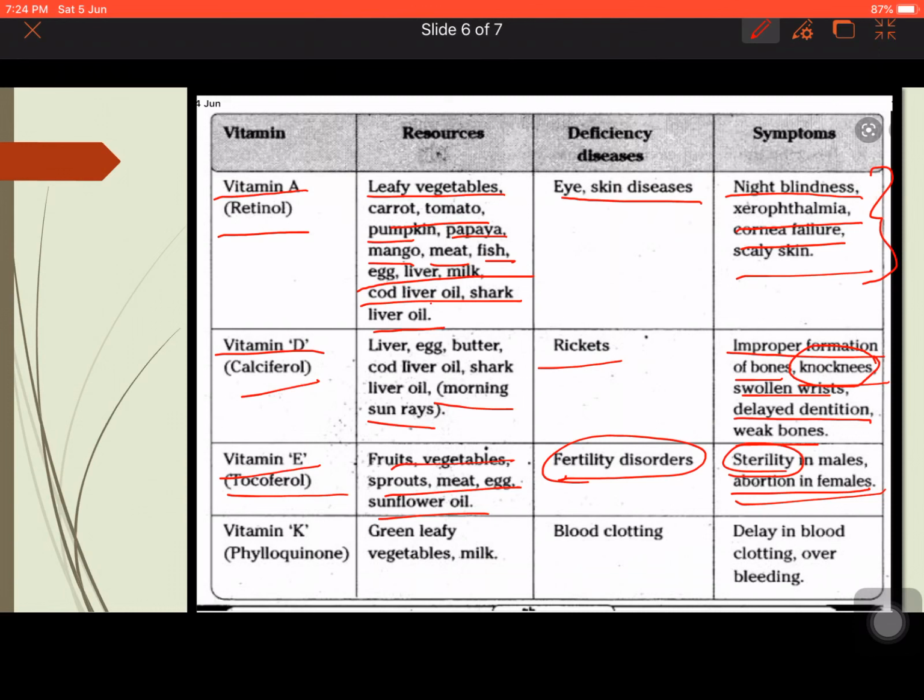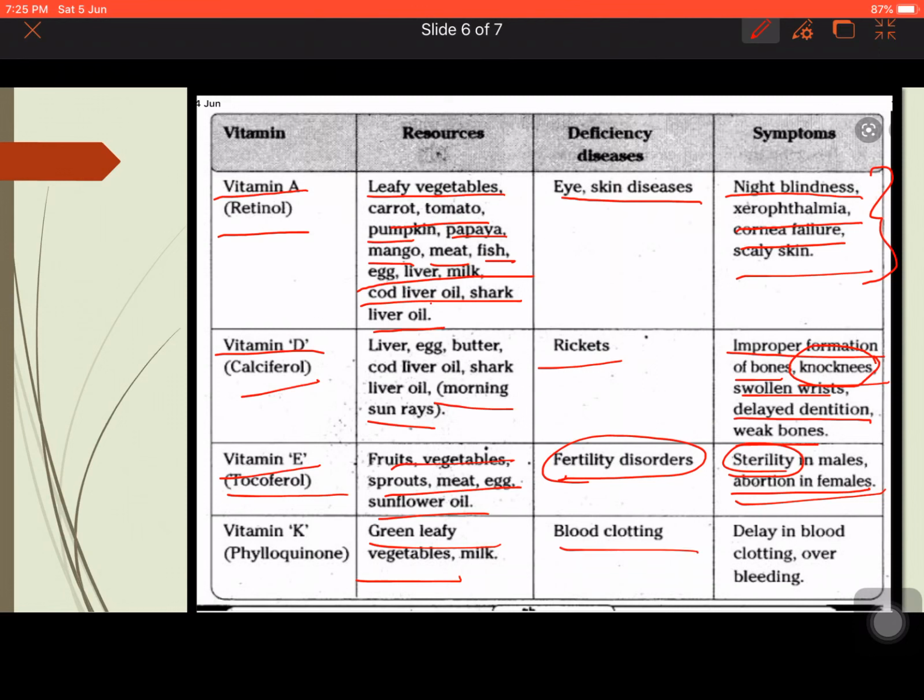Next comes vitamin K or phylloquinone. So vitamin K is present in green leafy vegetables and milk. And vitamin K, I have told you, you refer to my video on blood clotting. I have told you in detail the role of vitamin K in the formation of blood clot.